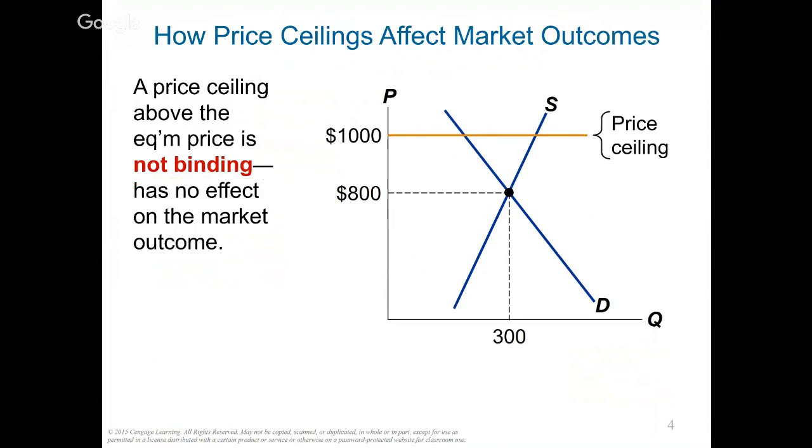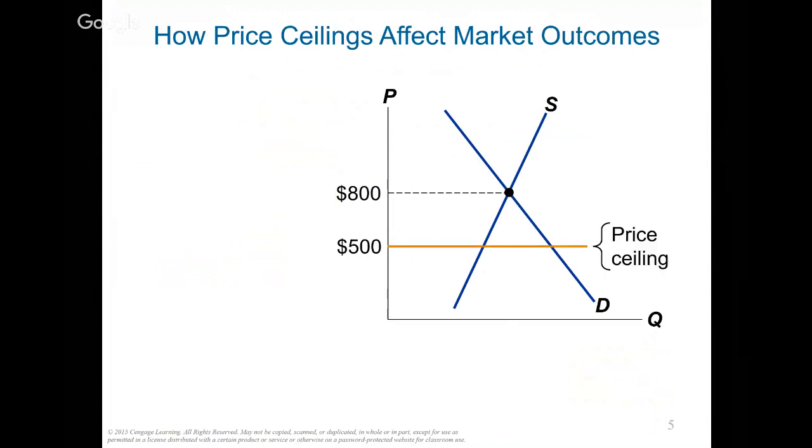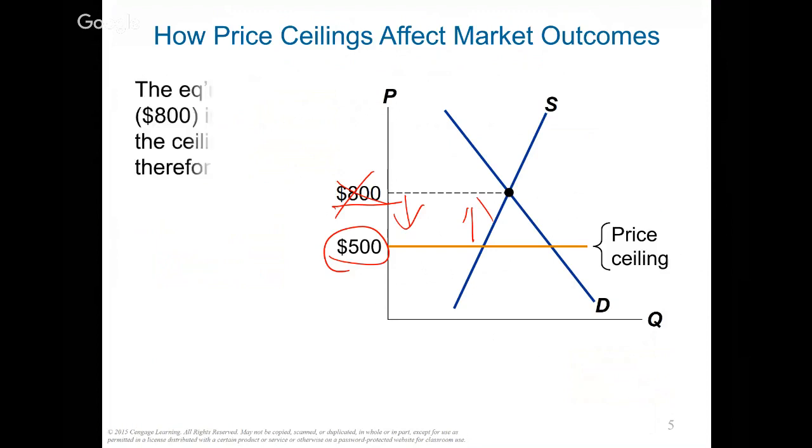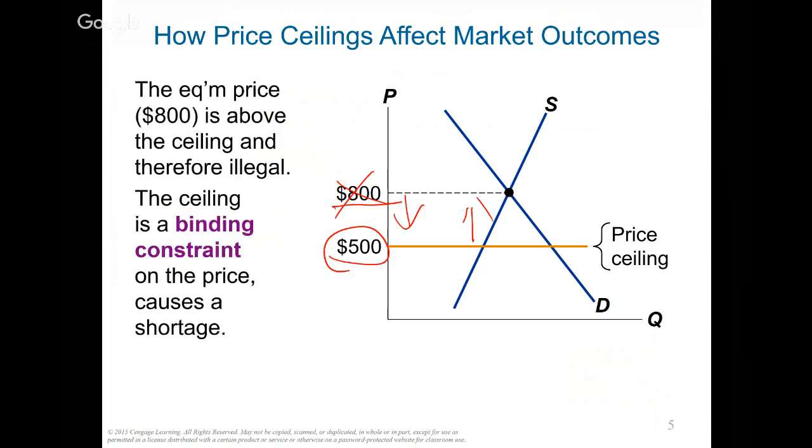Vice versa, if you have a ceiling that's below the equilibrium, let's say the new price ceiling is at 500, then we have to change, because our old price of 800 is above the ceiling, which is not good. We have to lower it to 500. If you have a price ceiling below the equilibrium price, we call this price ceiling a binding constraint. And when you have a binding constraint, this will cause some change in the economy.